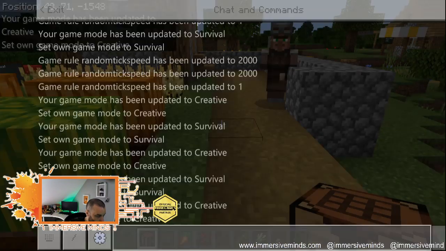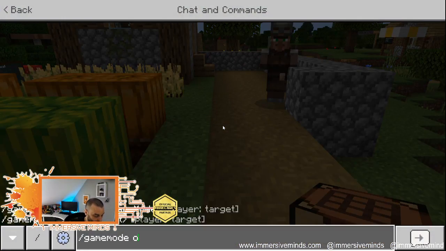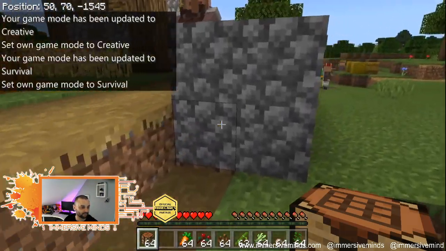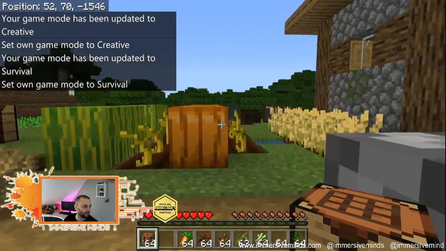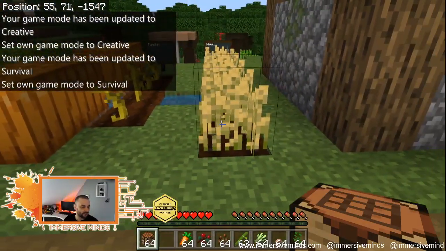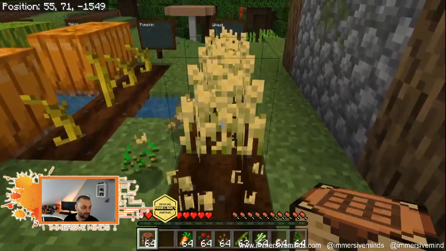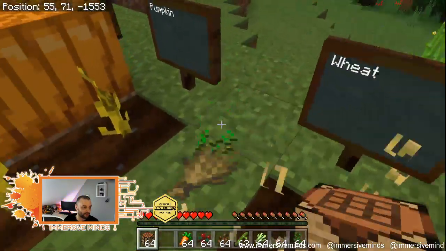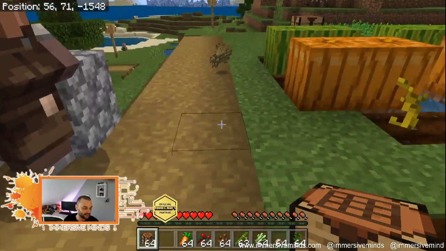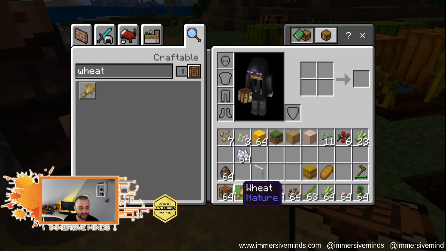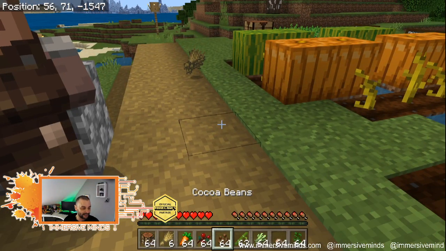Game mode 1. Game mode 0. Now, I'm just going to get rid of any wheat that I previously was carrying. Now I need to escape it. There we are. So we have no wheat in our inventory, but I'm going to chop these crops. So for 5 pieces of land, I get 6 pieces of wheat.